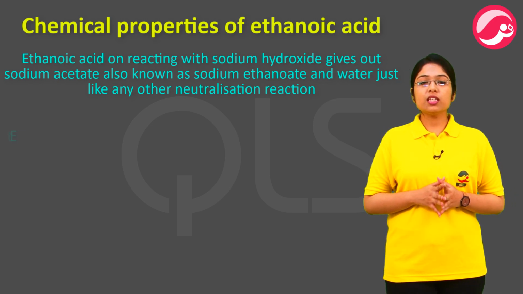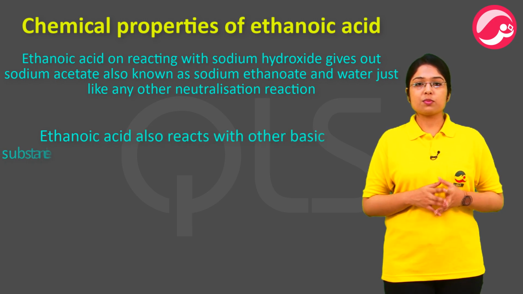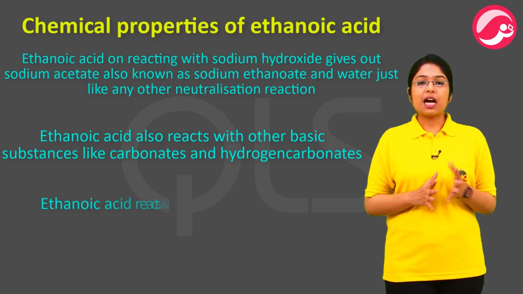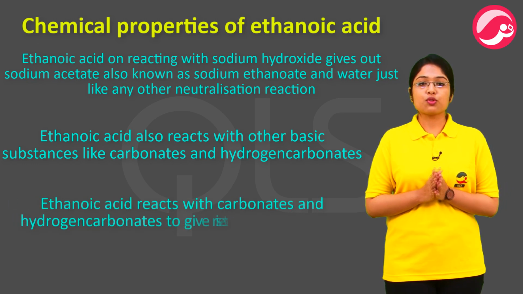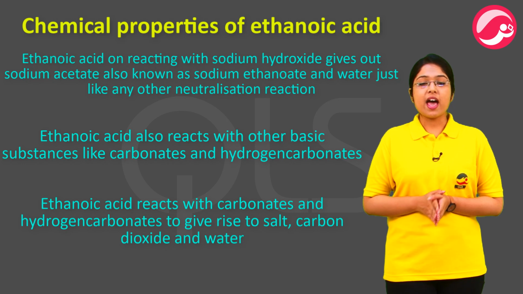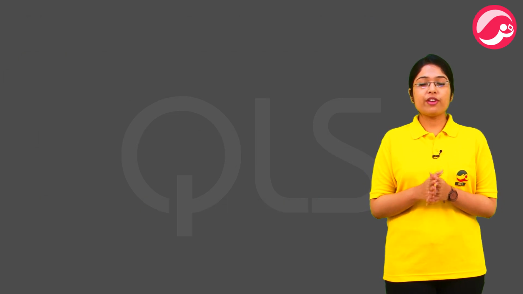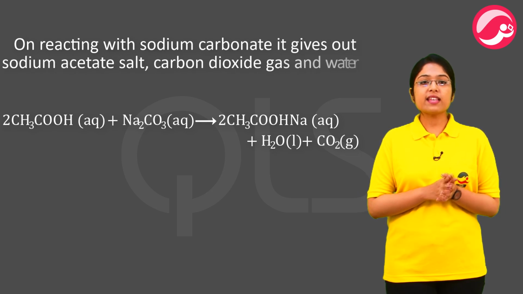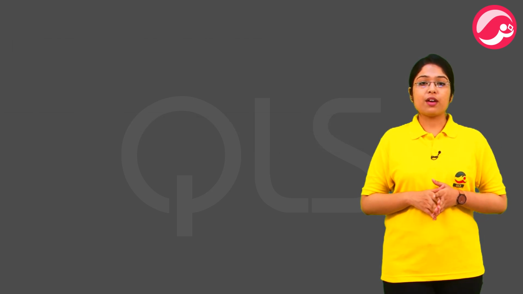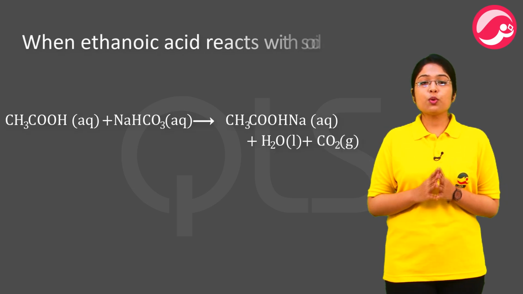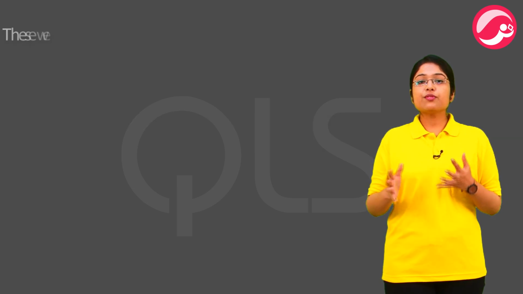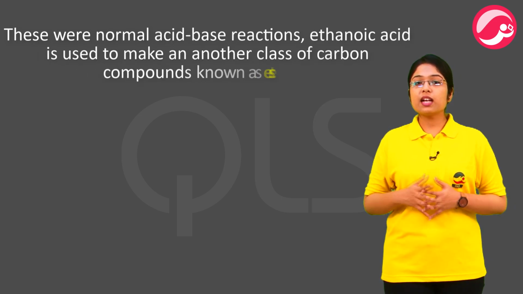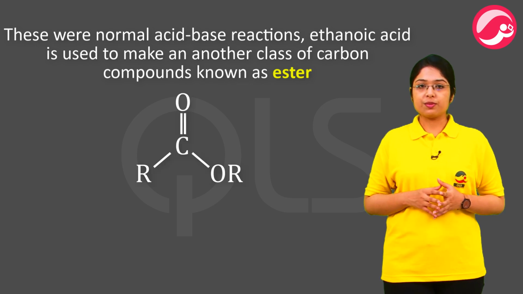In a similar way, ethanoic acid also reacts with other basic substances like carbonates and hydrogen carbonates. Ethanoic acid reacts with carbonates and hydrogen carbonates to give rise to salt, carbon dioxide gas, and water. On reacting with sodium carbonate, it gives out sodium acetate salt, carbon dioxide gas, and water. And the same products are formed when ethanoic acid reacts with sodium hydrogen carbonate. These were normal acid-base reactions. Ethanoic acid is used to make another class of carbon compounds known as ester.